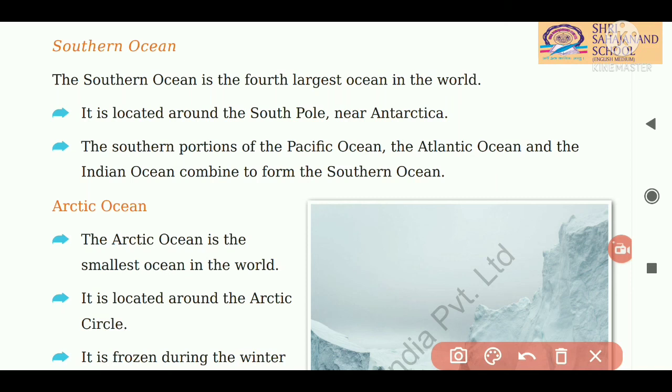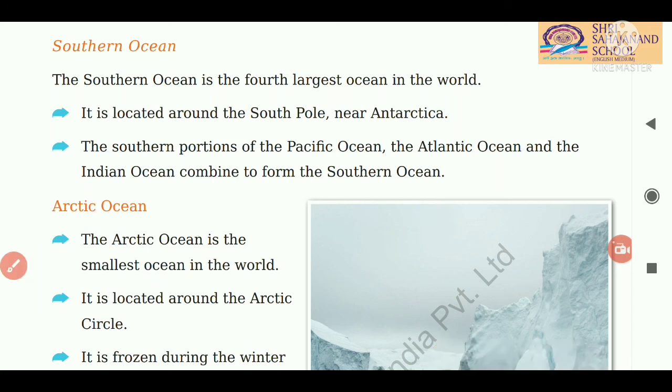Now our next ocean is the Arctic Ocean. The Arctic Ocean is the smallest ocean in the world. Which is the smallest ocean in the world? The Arctic Ocean. It is located around the Arctic Circle, in the northern part of our world map.